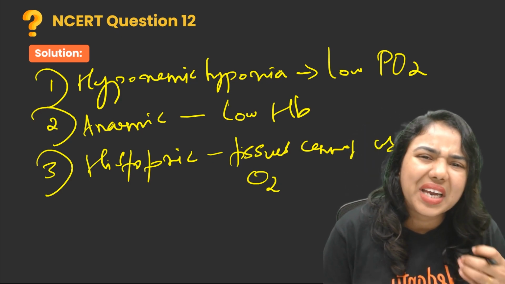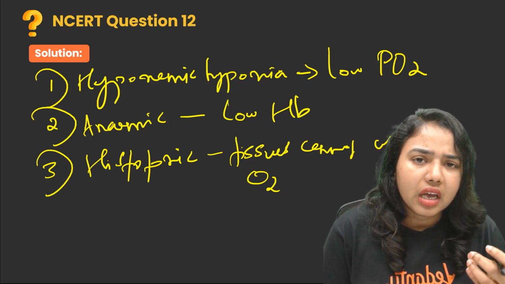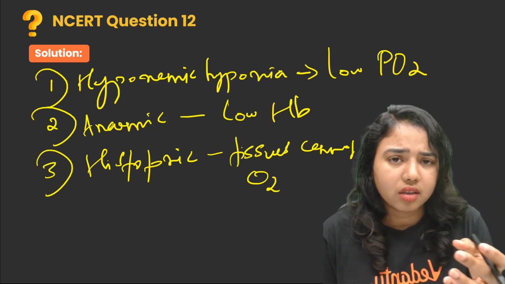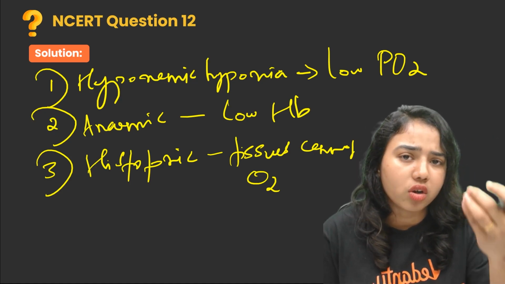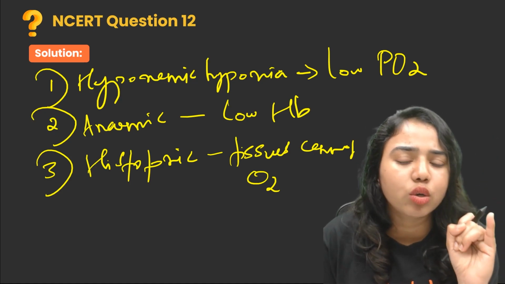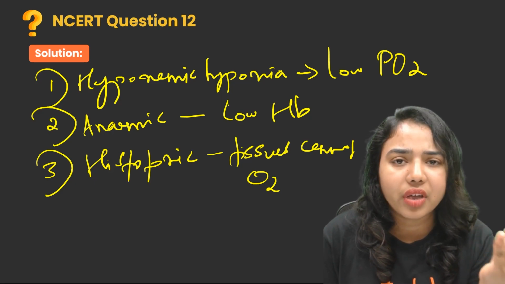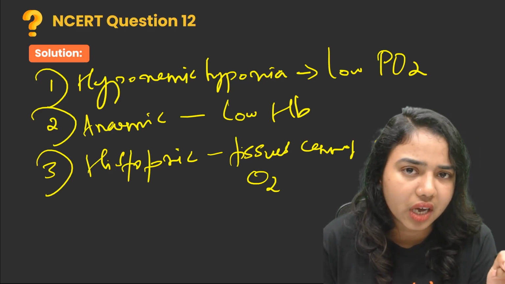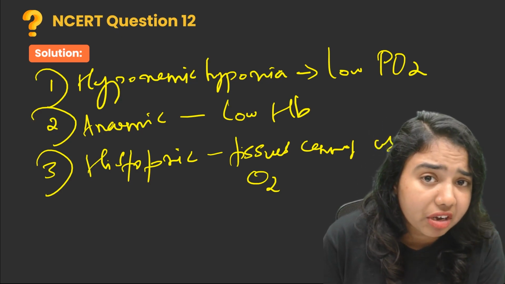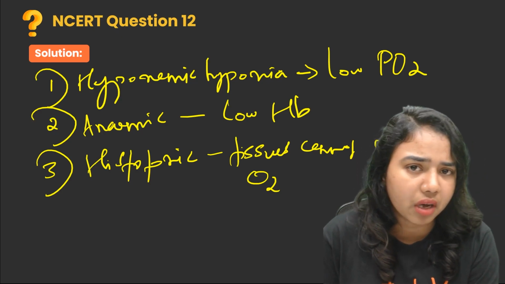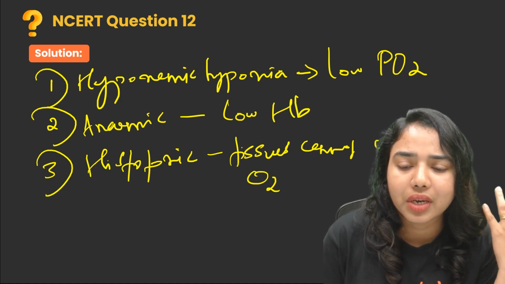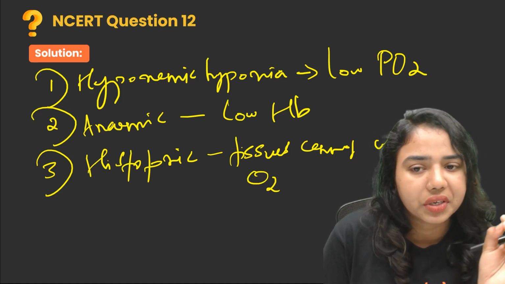And what are the causes of hypoxia? When we go to higher altitudes, there is low PO2. That means there is a low concentration of oxygen in the atmosphere. It may lead to hypoxia. If we have any heart problems like tachycardia, it will also lead to hypoxia. If we have any respiratory disorders like asthma, bronchitis, or emphysema, it may lead to hypoxia. And also low hemoglobin in our blood leads to hypoxia. These are the causes of hypoxia.